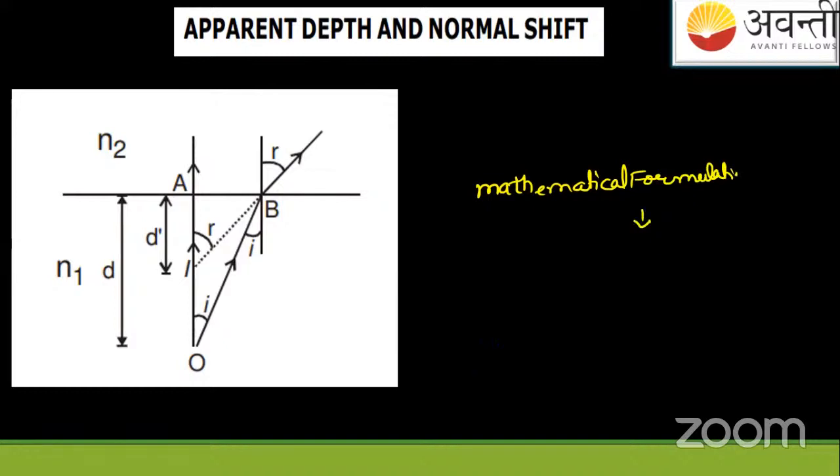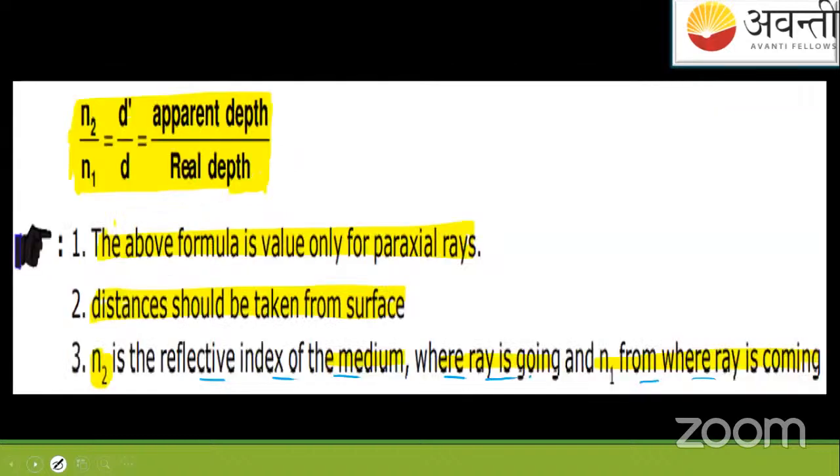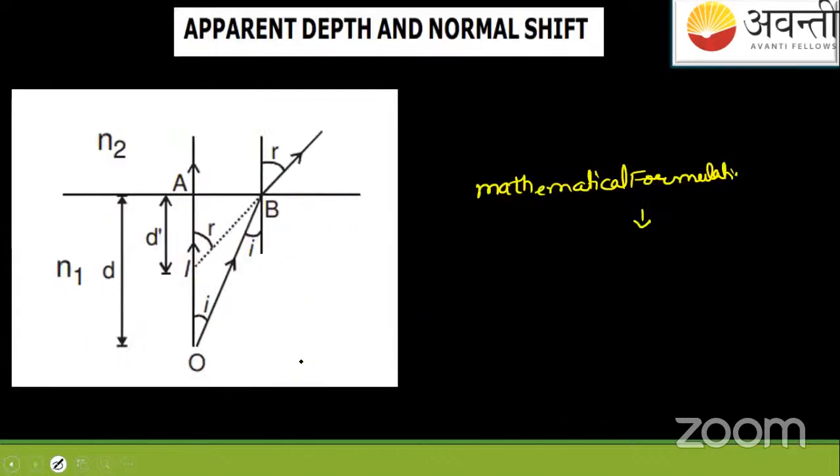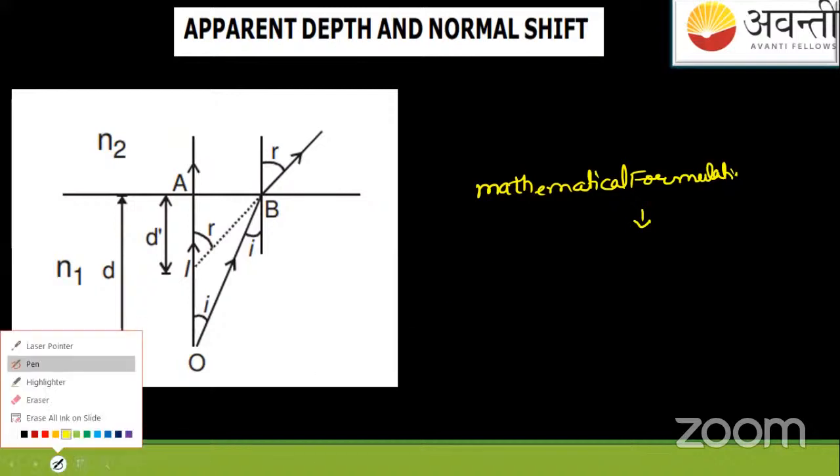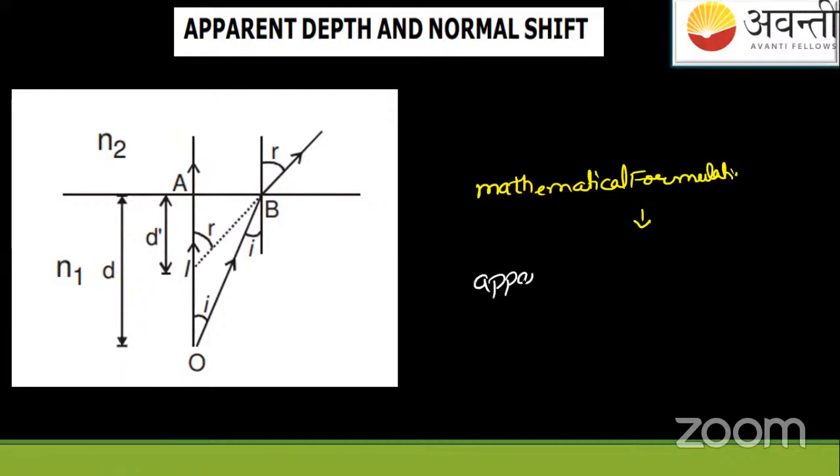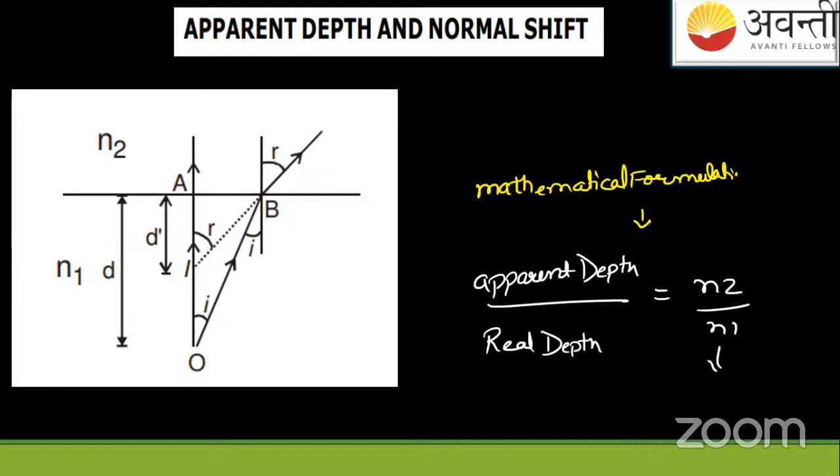What was the formula? In the next slide it's given: n2 upon n1 equals d dash upon d. So we wrote here apparent depth upon real depth is equal to how much? n2 upon n1.